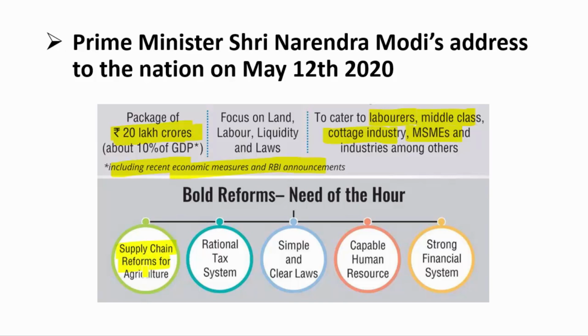First one is supply chain reforms for the agricultural sector, which is in fact the most important sector as of now for any country to run, and especially India being such a large agricultural country. So the agricultural sector must be given special focus and emphasis so that it is not exposed to any kind of virus. Then rational tax system, simple and clear laws, capable human resources, and strong financial systems. Bold reforms are needed in all these 5 sectors, which has been emphasized by the Prime Minister in his address to the nation, right?